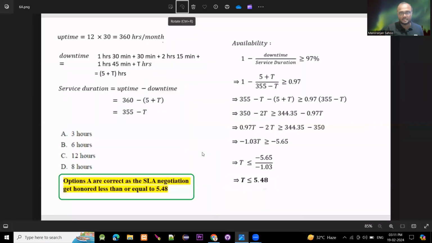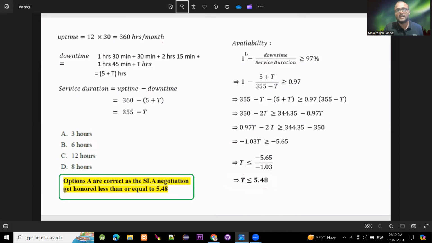We know uptime equals 12 into 30, that is 360 hours per month they will provide. The downtime is whatever time we have been given: 1 hour 30 minutes, 30 minutes, 2 hours 15 minutes, 1 hour 45 minutes, and lastly T hours. So it will be 5 plus T hours. Service duration is uptime minus downtime, equal to 360 minus (5 plus T). So 360 minus 5, 355 minus T.